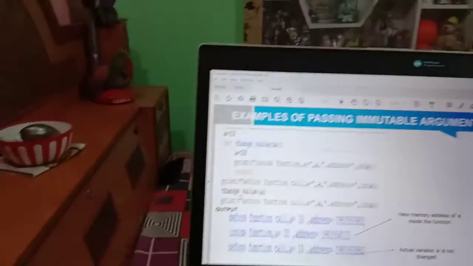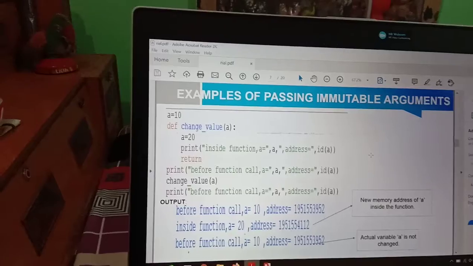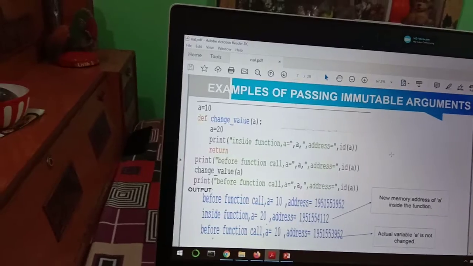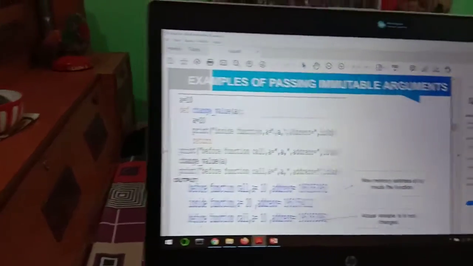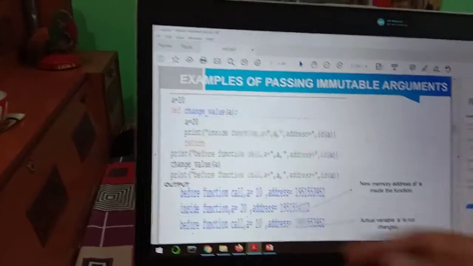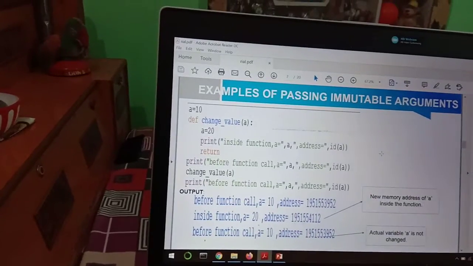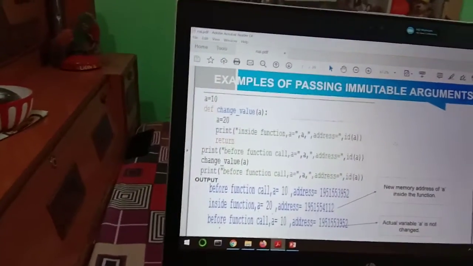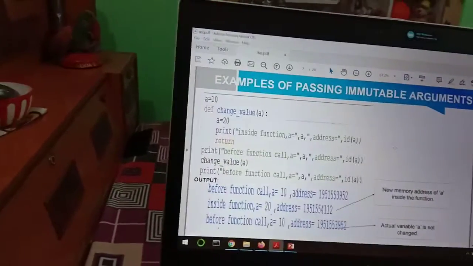Before calling the function, it gives the value a equals 10, and suppose its address is 1951553952. This is the memory address where the a value is stored. Inside the function a equals 20 and the address is this one, and before function call a equals 10 and the address is given here. So we can see that before calling the function, the default value we defined initially, a equals 10, is printed. But when we call it after defining the function, then we get the value a equals 20.